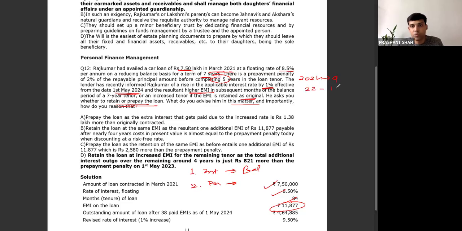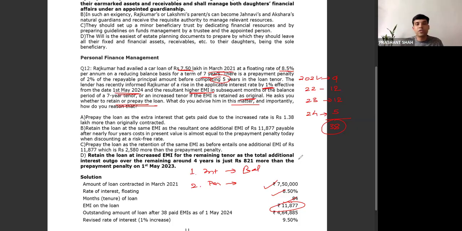In 2022 we would pay a further 12, and in 2023 a further 12. Now in 2024, the rate is changing from 1st May 2024. So how many would we pay? January, February, March, April, and May, so 5 installments. Now find out how many installments we have already paid. If you make a total, you'll find out it is 38. So we have paid 38 installments so far, and we have to identify the balance number of installments out of 84.